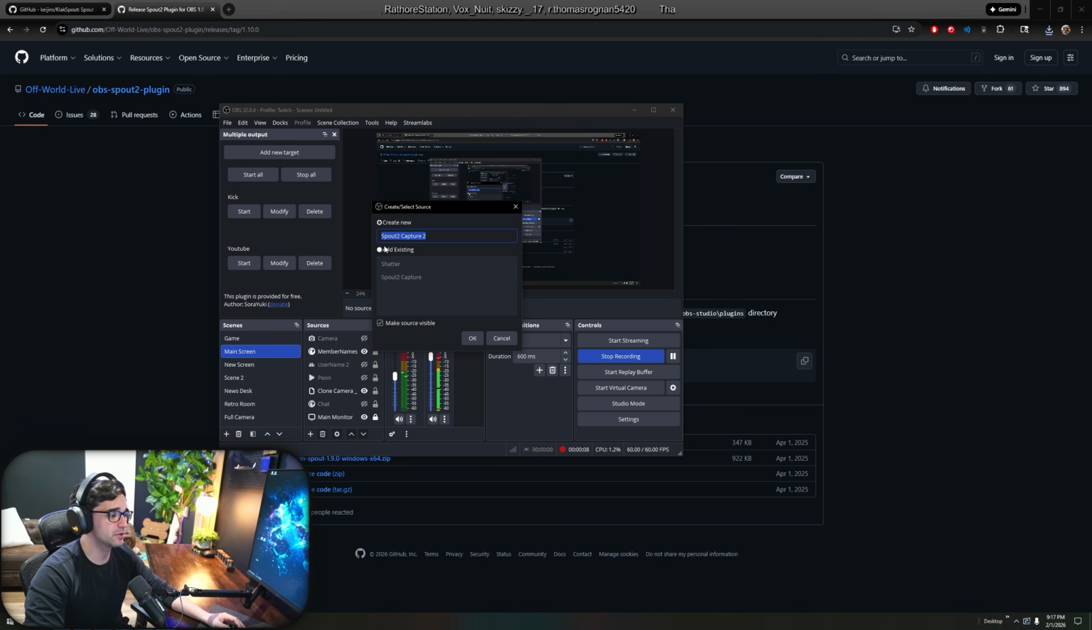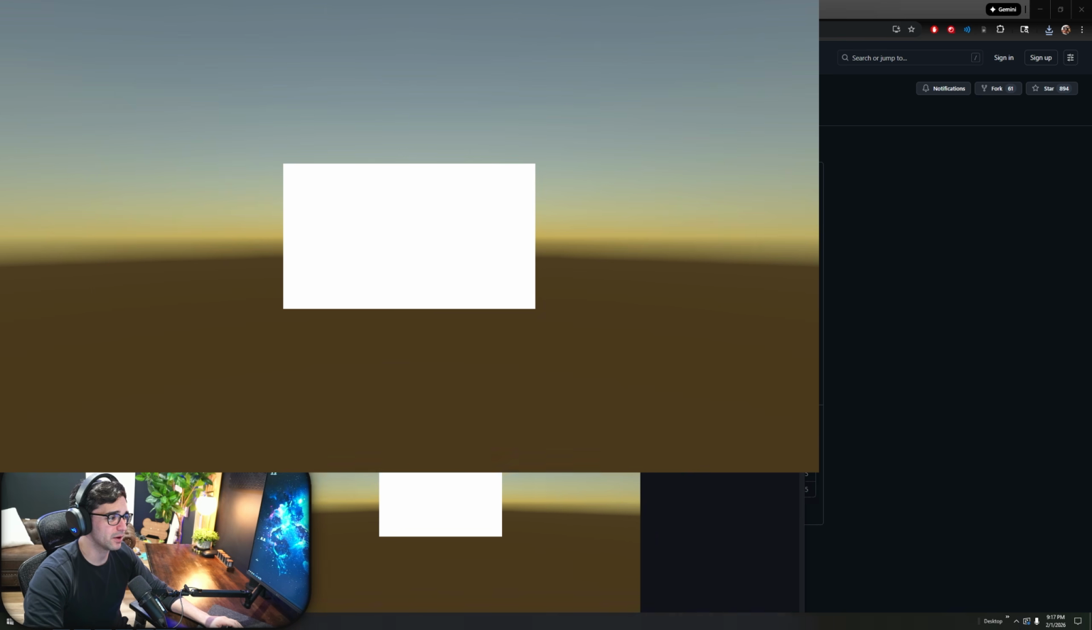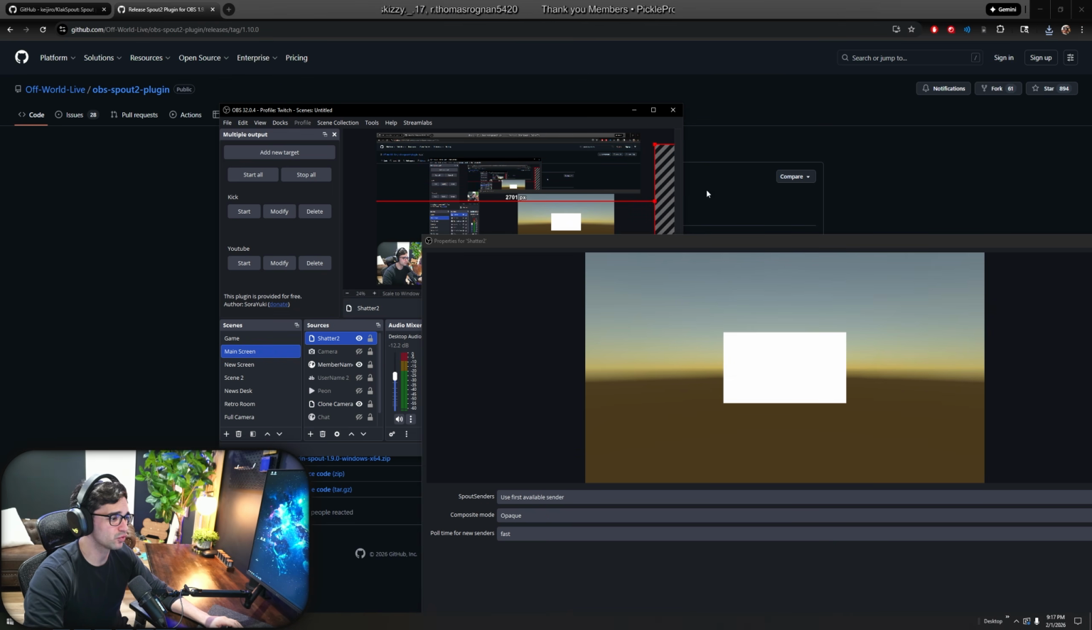If we click on Spout 2 Capture, there's some that already exist. I'll just name this one Shatter 2. And right here, it's probably going to jack up my whole screen. Of course, it's going to jack up my entire screen. Why wouldn't it jack up my whole screen? I'm just going to drag it off real quick.